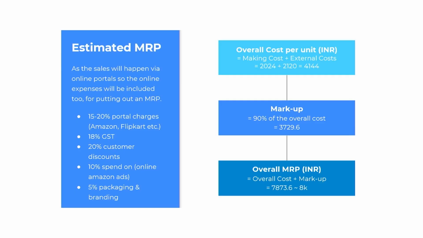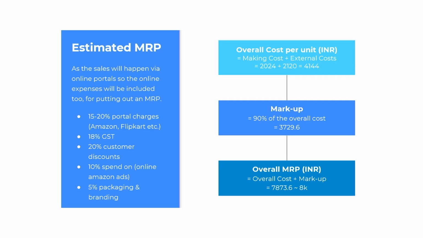They also looked at the estimated MRP of the device, maximum retail price, right? Or this is the usual retail price which is there. As the sales will happen via online portals, the online expenses will be included too for putting out an MRP. So that is 15 to 20% of portal charges. So Amazon or Flipkart kind of sale, 18% GST has to be included, 20% customer discounts, 10% spend on online Amazon ads, 5% packaging and branding, right?